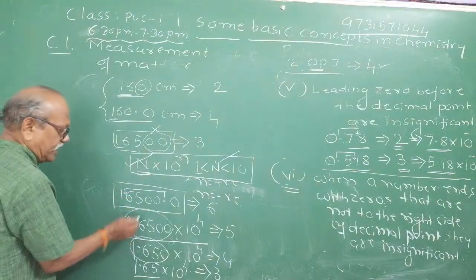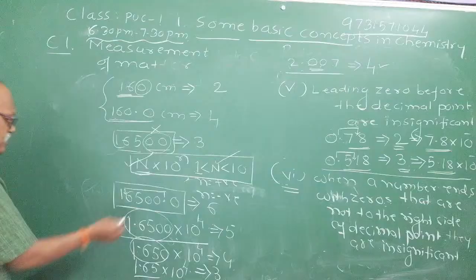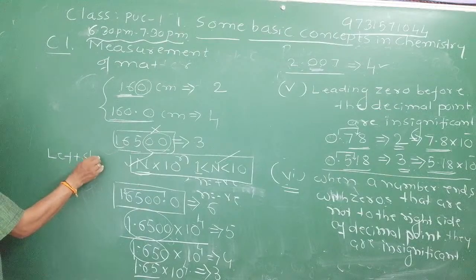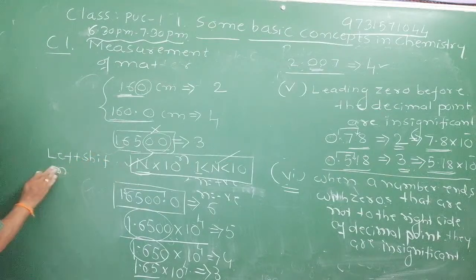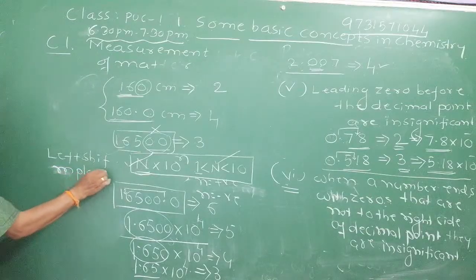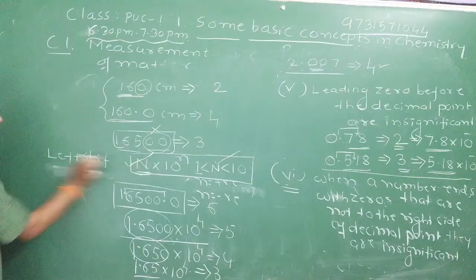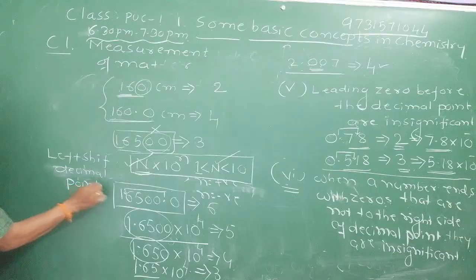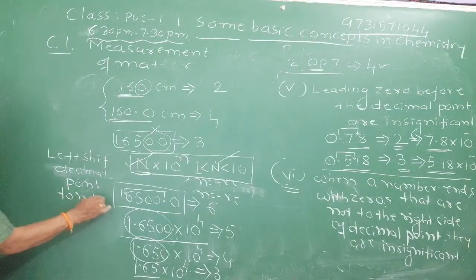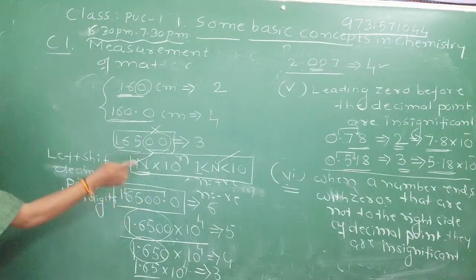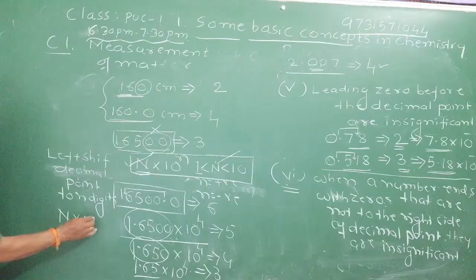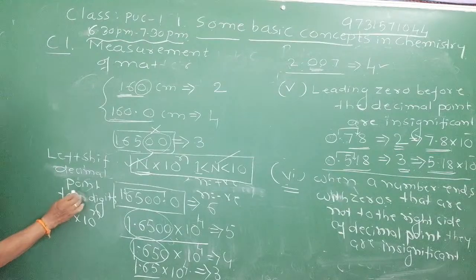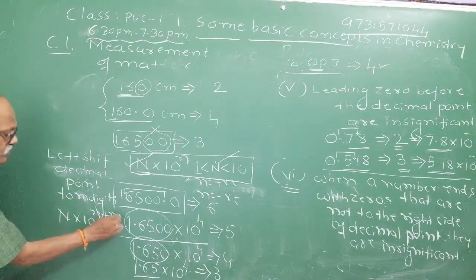This is the first thing. The rule to write in scientific notation is: if you shift the decimal point to the left by m places, then in n into 10 raised to, suppose that there is already an exponent, you have to add those m digits to it.